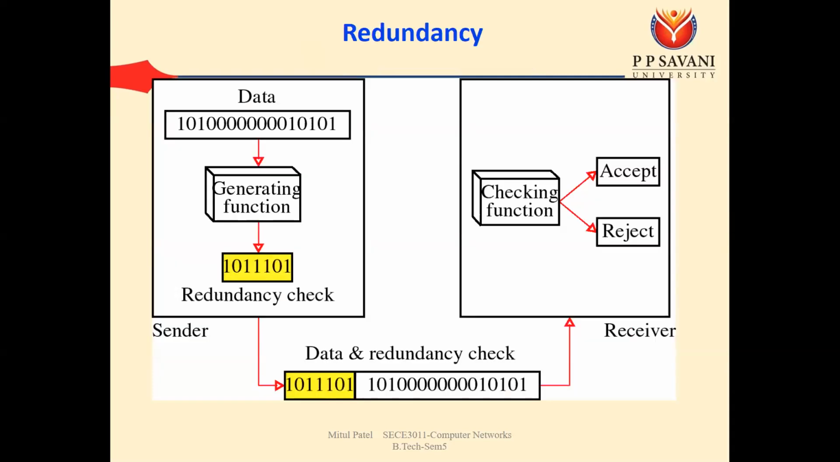So how is it going to work? Let's say we have the original data, that is 101 and some zeros and 10101. So we have the generating function. What is the meaning of the generating function? It applies a mathematical function on this data, and it will generate some extra data. That is known as the redundancy data, or we can say the redundancy check. Along with the original data we are also sending the redundancy data. So this is our original data plus 101101, that is our redundancy data.